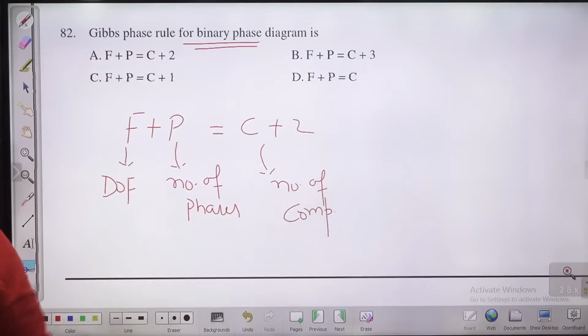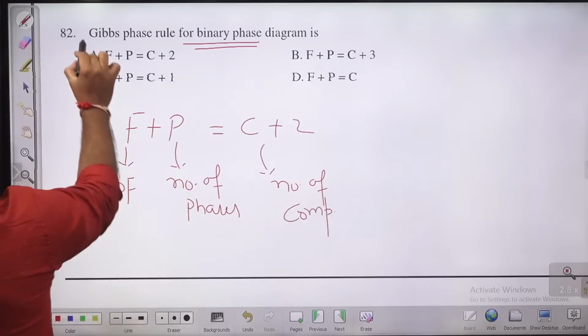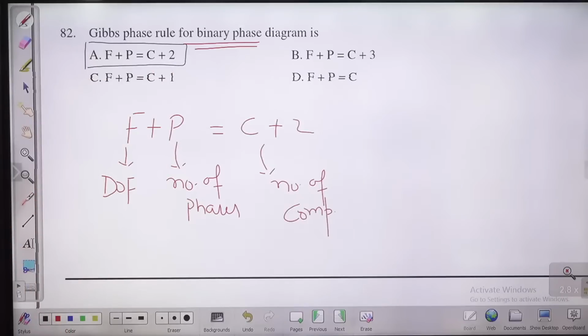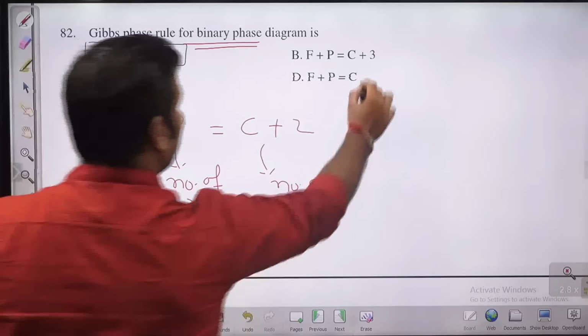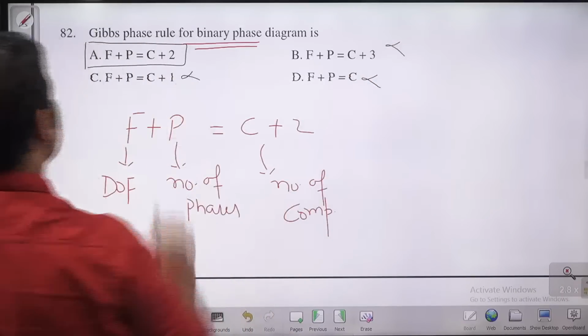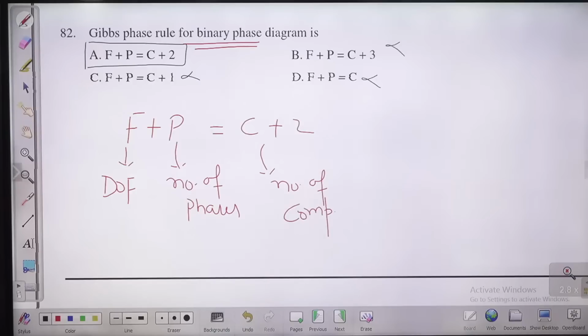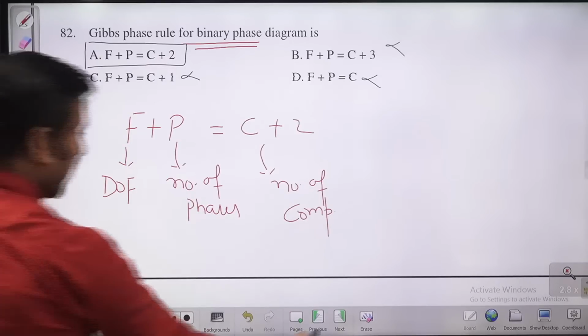So F plus P equals C plus 2. So A is the right answer because he has not given any such kind of data. This is not right, this is also not right, this is also not right. You can check it here. F plus P equals C plus 2 is the Gibbs phase rule. We use it to find the degree of freedom, the number of independent intensive properties which you can vary, or the number of independent intensive coordinates required to fix the state of a system, that is known as degree of freedom.